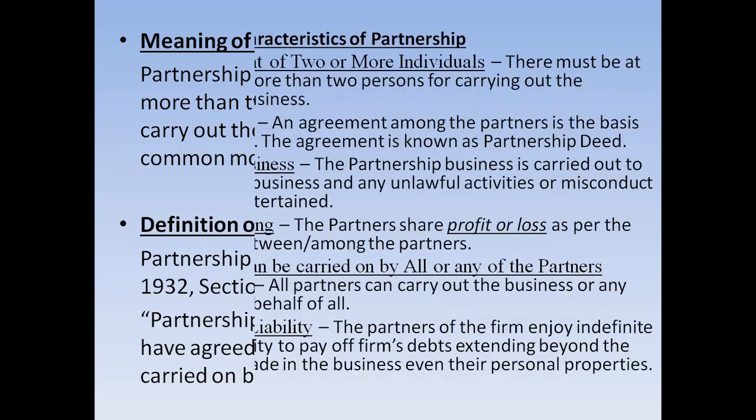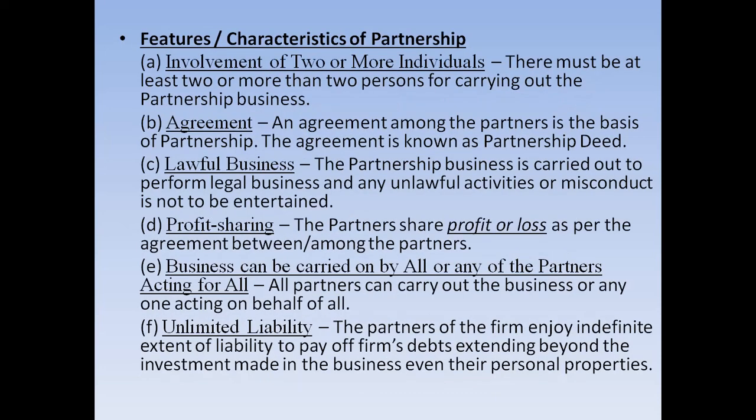Now, let us discuss features of partnership. Feature number A, there is always the involvement of two or more than two individuals in the partnership firm. At least there should be two number of partners, otherwise the partnership can never be formed. And the maximum number of the partners as prescribed by Indian Companies Act 2013 is 50.